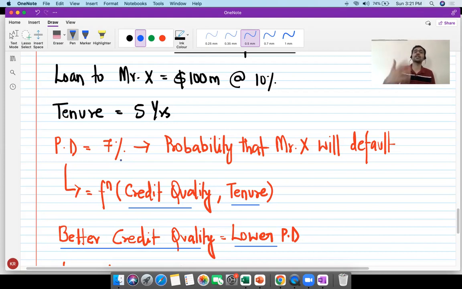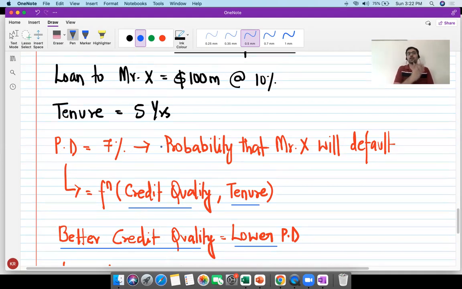All right, let us say he's actually doing very well for himself. The probability of default may actually come down. All right, so this probability of default of 7% is not going to remain constant. It is going to actually change with time. And one more thing that I want to emphasize is, as your tenure reduces, initially the tenure was 5 years. As your tenure keeps going down, because obviously passage of time is an inevitable thing, right? As the tenure keeps going down, obviously the probability of default again starts falling, even everything else remaining constant. Even let us say if the credit quality of Mr. X has not changed, still the probability of default will keep going down as the tenure reduces.